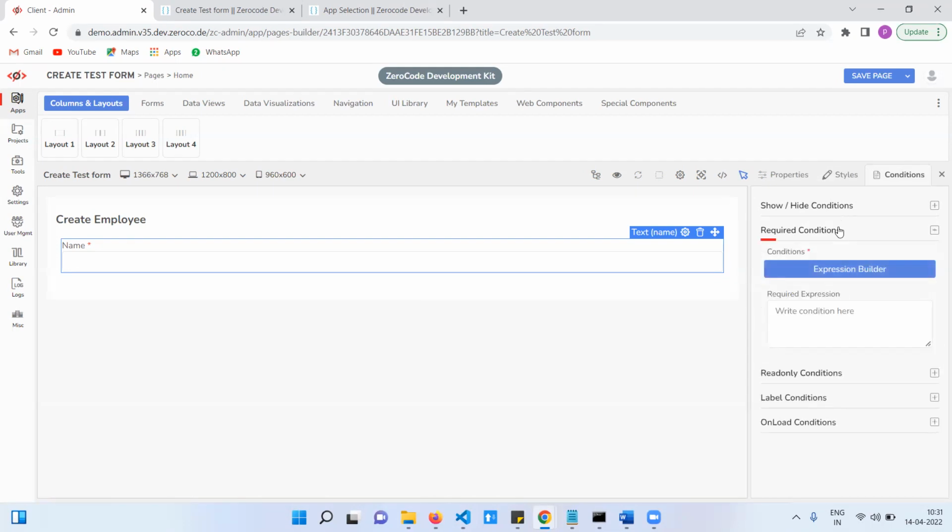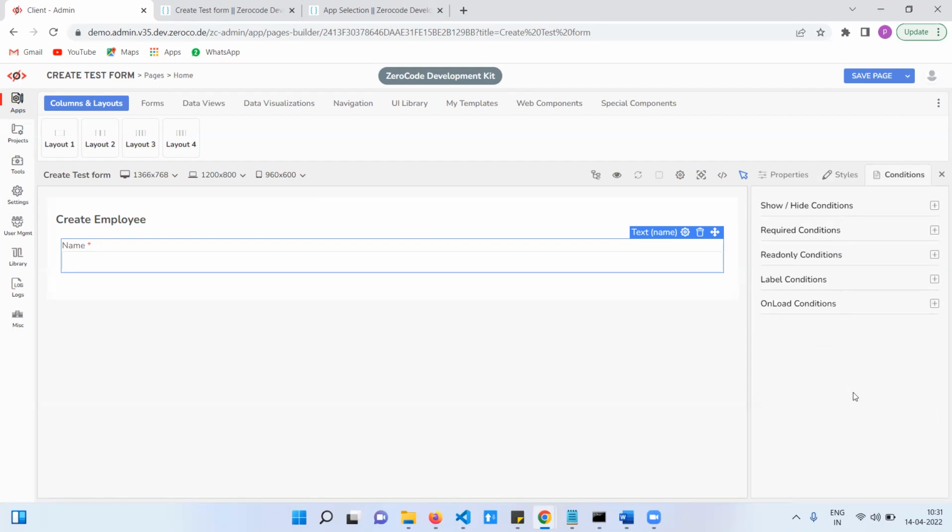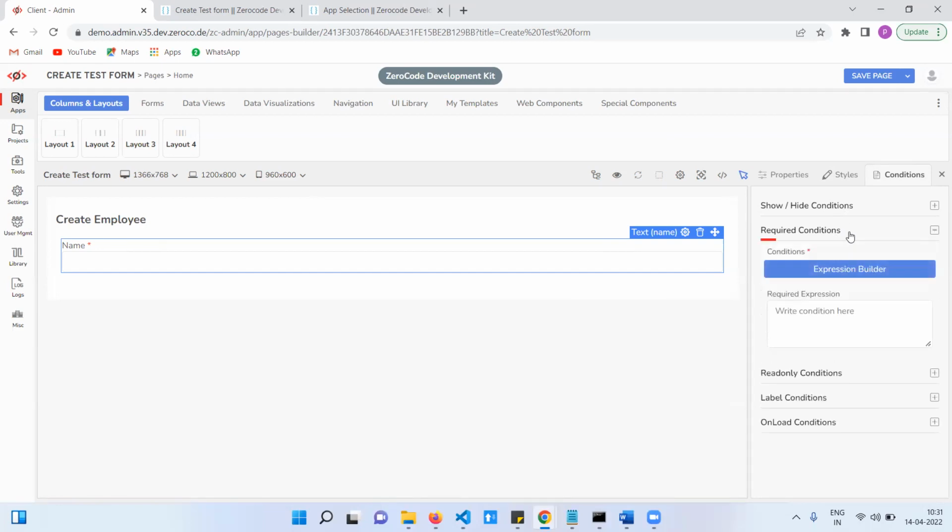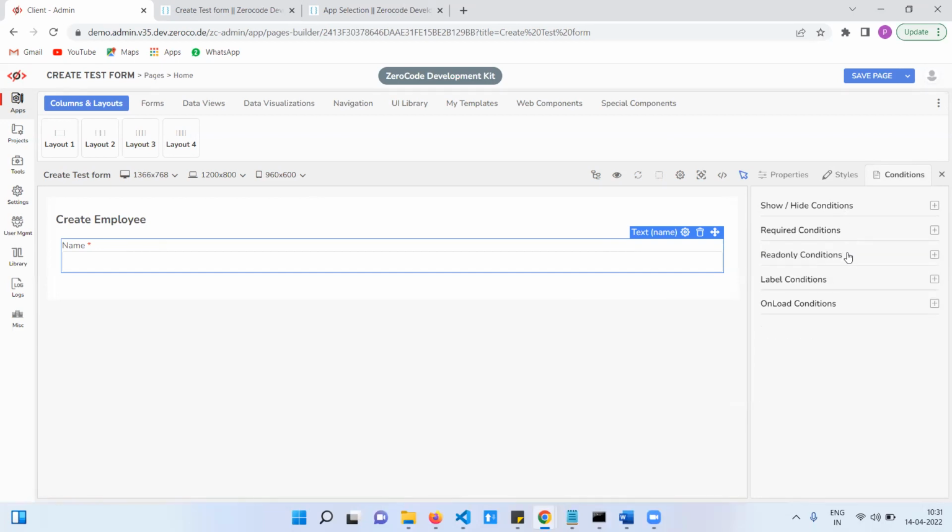The required option also: let's say in document collection, if you select passport, then the passport field is mandatory. If you select other, then it is optional. That type of condition we need to implement here. Required field, read only. Sometimes we can't enter anything. Label conditions: based on a condition, we show the employee name. Onload conditions.